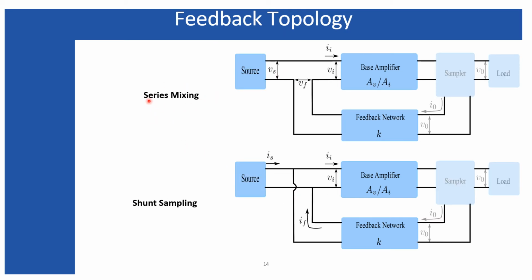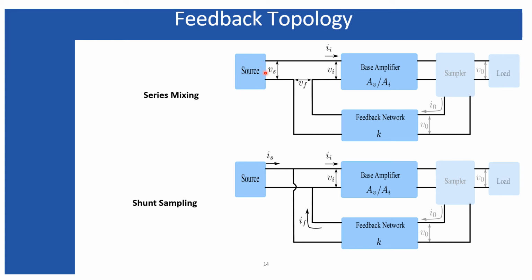Mixing. In case of series mixing, whatever the sampling we are taking, whether current or voltage, the mixing here is done in series. When we are mixing in series, as we are discussing negative feedback, the feedback signal must be subtracted from the source voltage or source signal. A series type of signal can only be subtracted or added if the signal is a voltage.